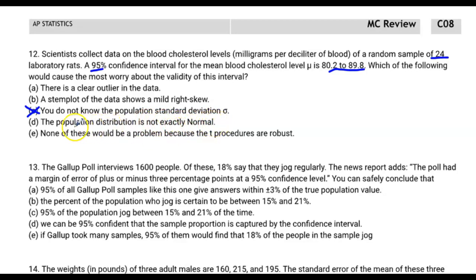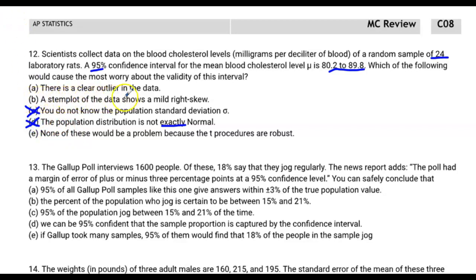The population distribution is not exactly normal. Newsflash, folks, a population distribution is never going to be exactly normal, right? We can say that it's approximately normal, but we don't care if the population distribution is exactly normal, because most of the time we could assume that if we meet the other conditions, it's going to be normal enough, right? So we don't need it to be exactly normal. Who cares about that one?